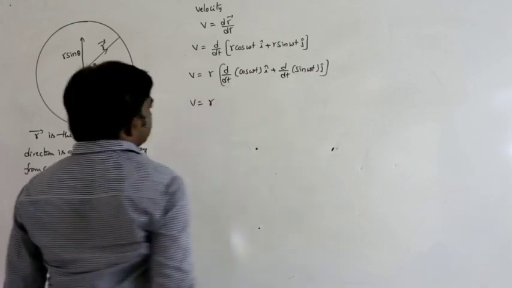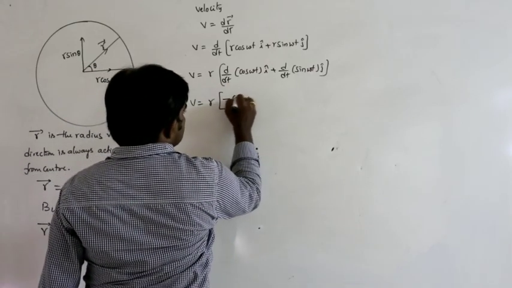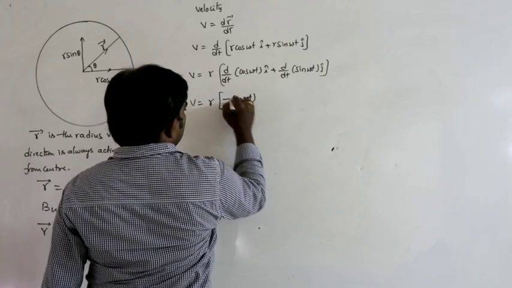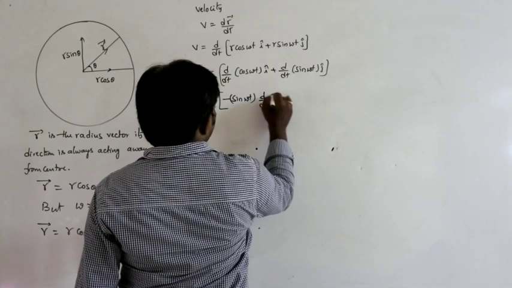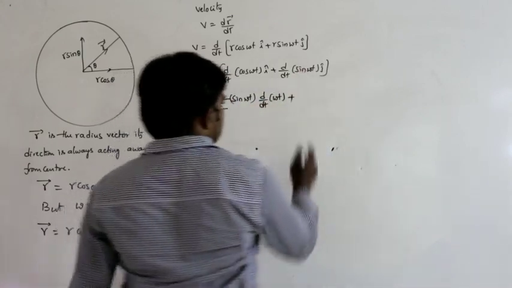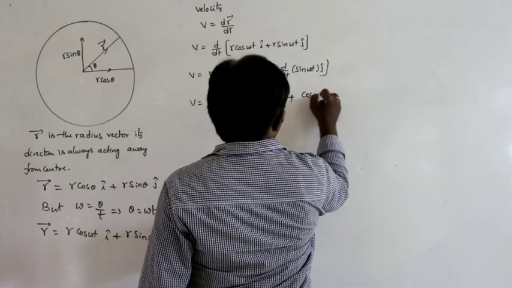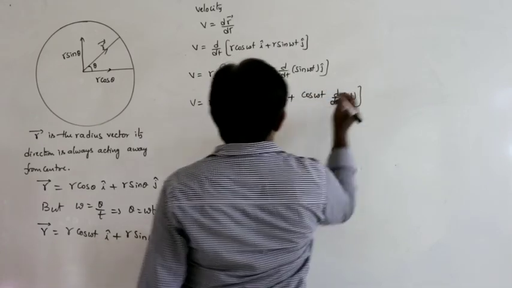R into d by dt of cos omega t can be written as the differentiation of cos, which is minus sin omega t, into d by dt of omega t, plus the differentiation of sin theta, which is cos theta, so cos omega t into d by dt of omega t.